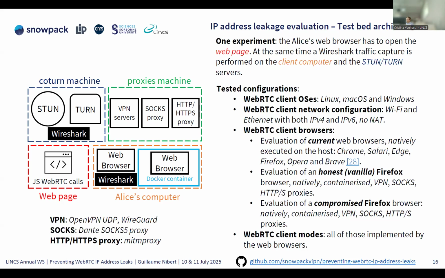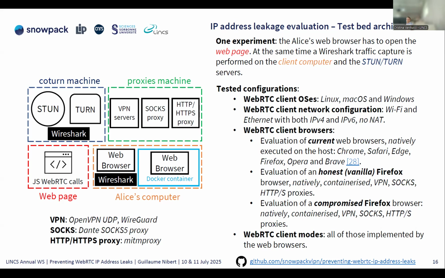So one experiment is that Alice opens the WebRTC page, the JS WebRTC call web page. At the same time, there is a Wireshark traffic capture that is performed both at the client and at the coturn machine. And we tested that on Linux, macOS, and Windows with Wi-Fi and Ethernet with both IPv4 and IPv6 without NAT.